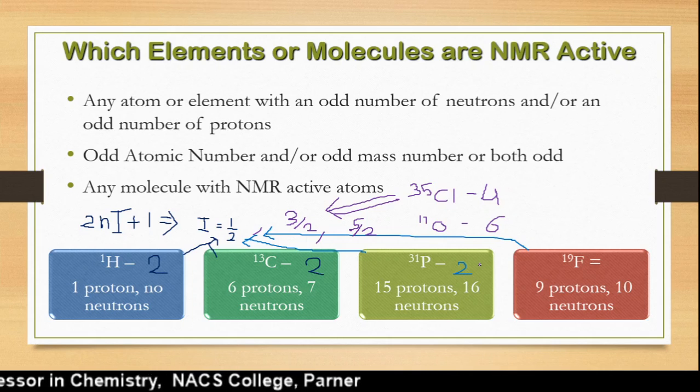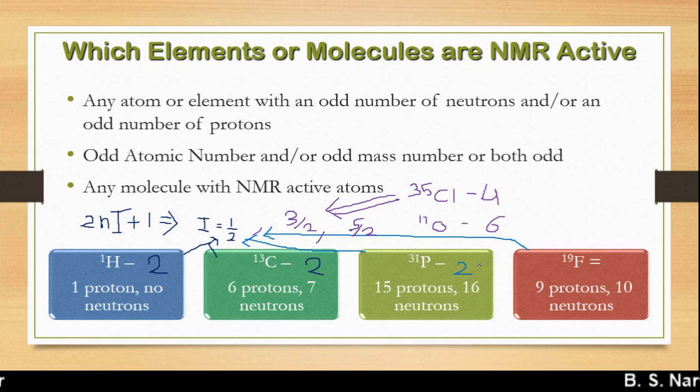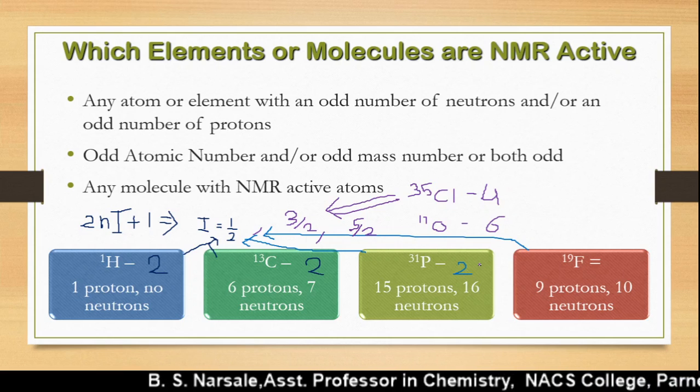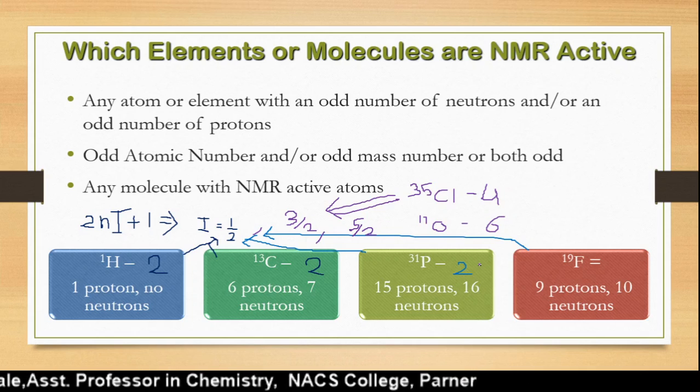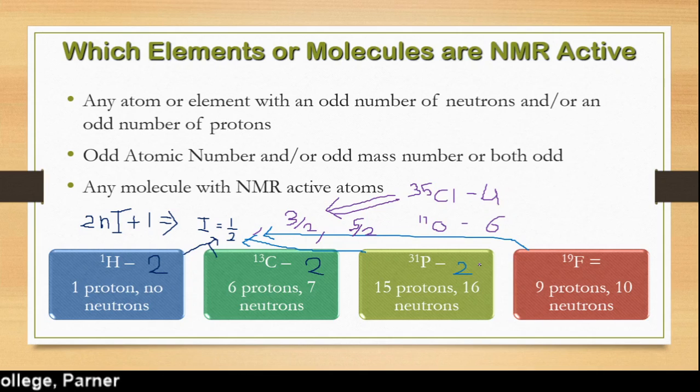The nucleus has the property of spinning, and due to this property, only those nuclei with an odd atomic mass or atomic number show spinning. Other nuclei, with even mass or even atomic number, do not show spinning. This is the first point, the nuclear.